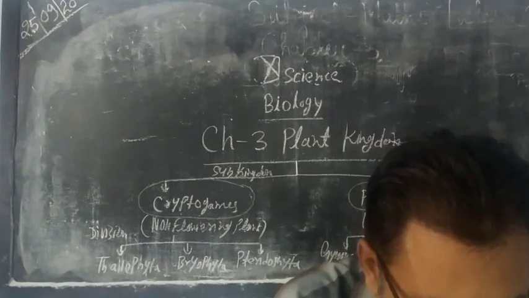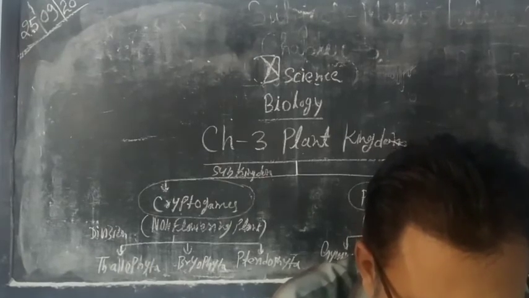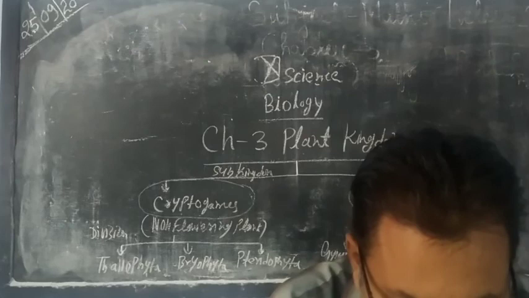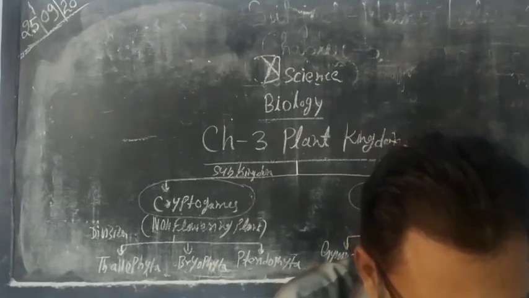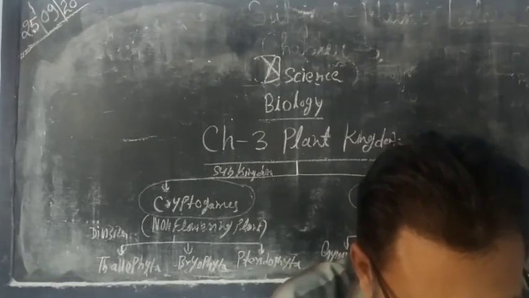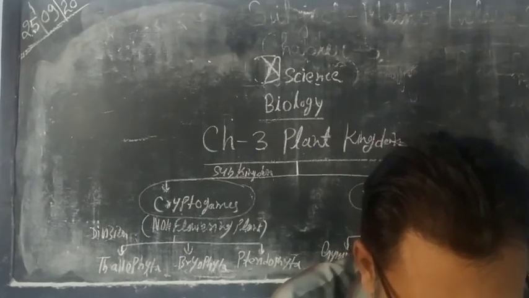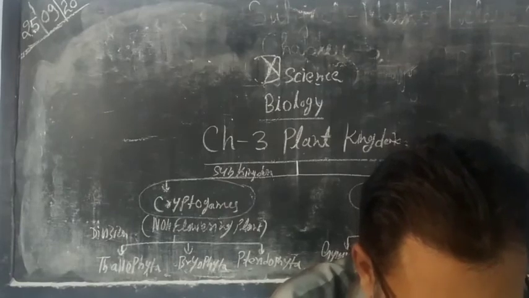Sexual reproduction is of oogamous type. The female sex organ attached to the plant forms a new structure called carposporophyte. So these are the main characteristic features of red algae. So you know that algae are of three types: green algae,